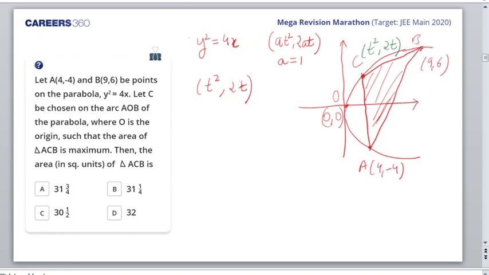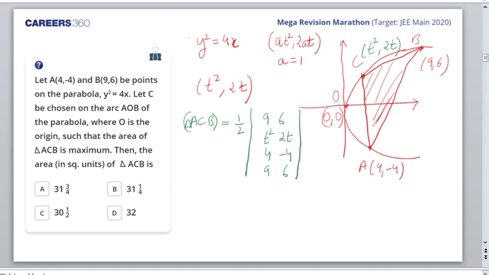So I have the B coordinate, the C coordinate, and the A coordinate. Which formula can I apply for the area of triangle ACB? Area of a triangle can always be expressed with a determinant, by Cramer's rule. I'll write half, then 9, 6 as the first coordinate. You can choose any coordinate as the first, but you should go anticlockwise or clockwise in any case, and 9, 6 I'll write again.